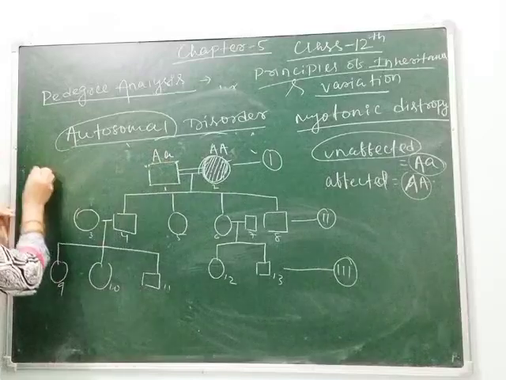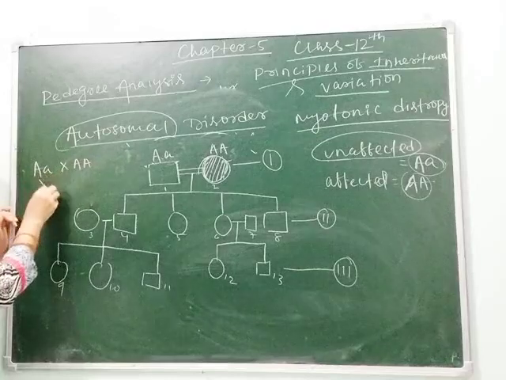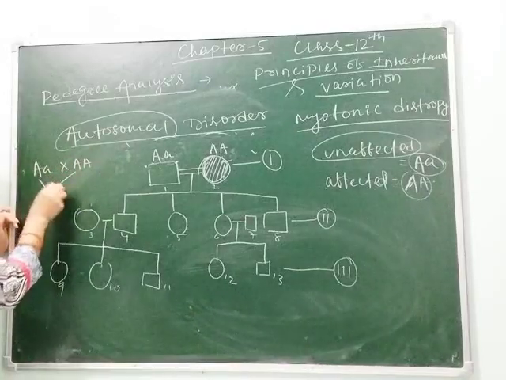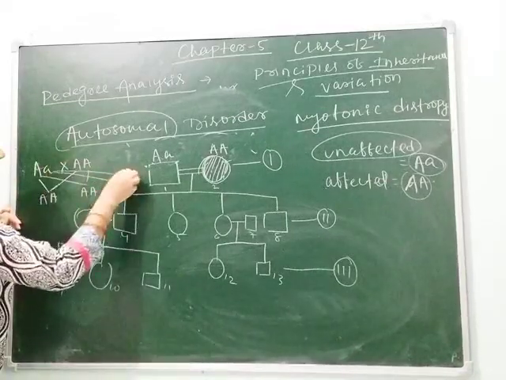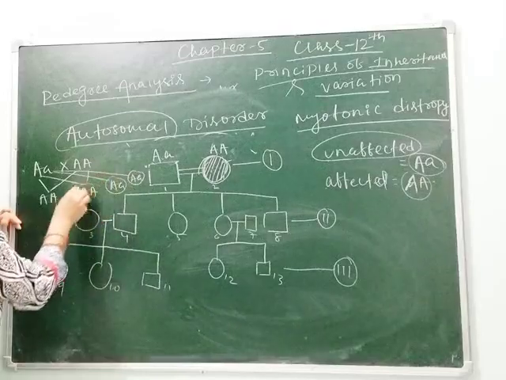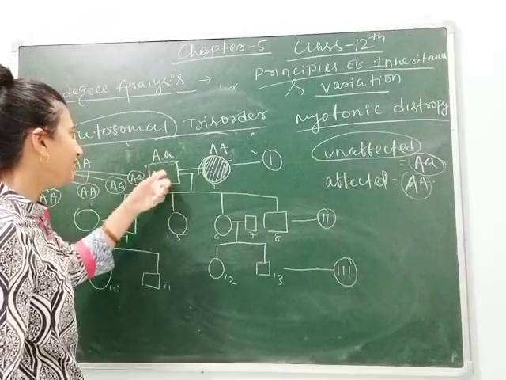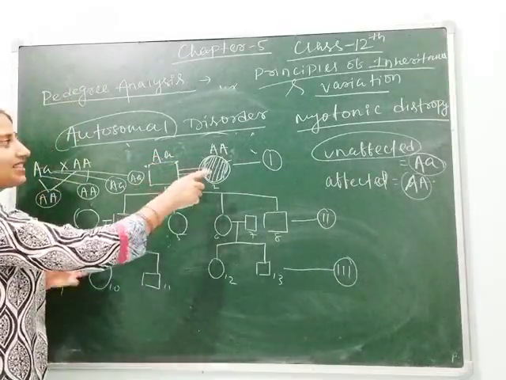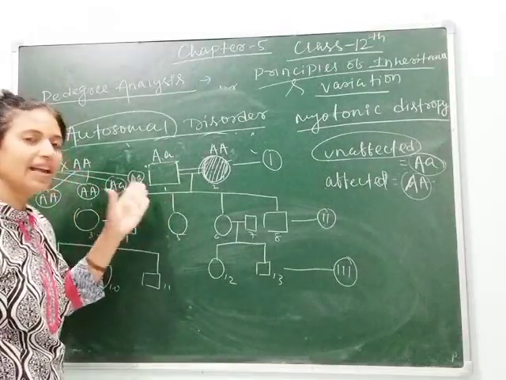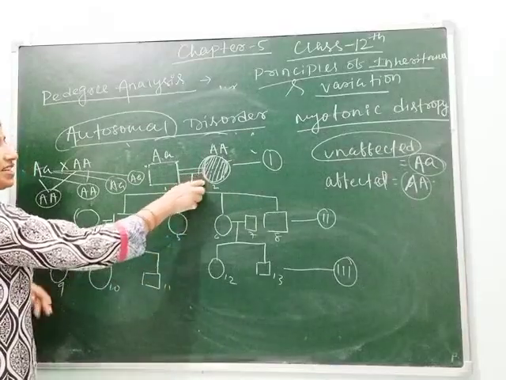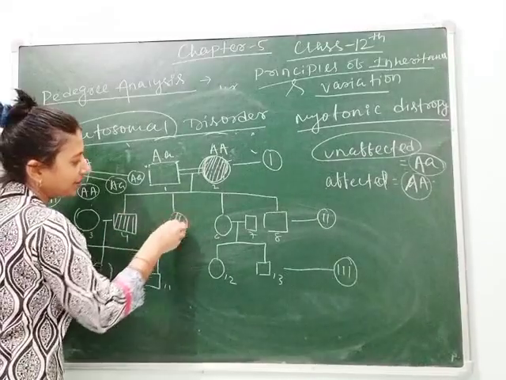Again in the second generation, let's see here capital A, small a, capital A, small a. So here possibility of if we do the cross capital A, small a into small a, sorry, capital A, it may be possible that AA and AA means 50% chance of appearing the same capital A and small a, capital A, small a. So here as this is autosomal, it is irrespective to sex, means both male and female can be affected. So first generation the female is affected and in the second generation one male and one female get affected.